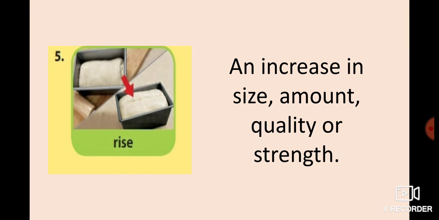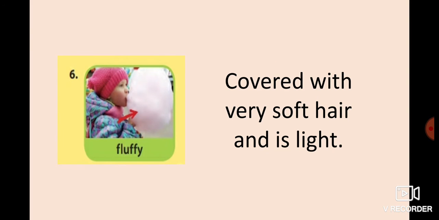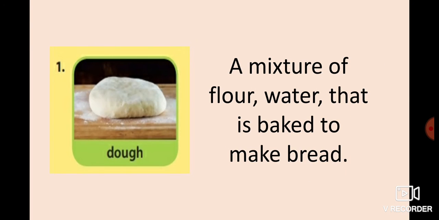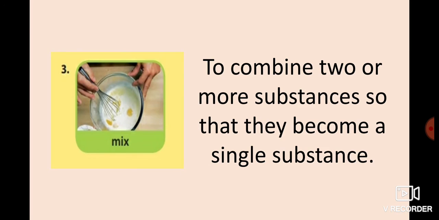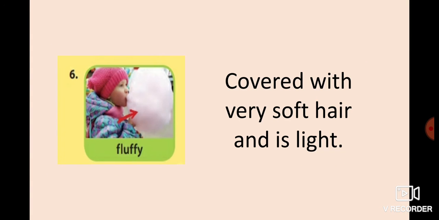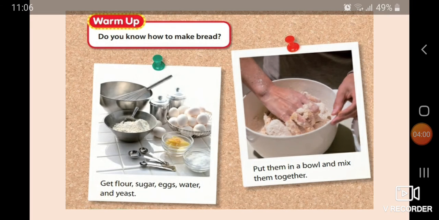Then we have rise. It is when something increases in size, in amount, or in quality. In that case, the dough increases in size. Fluffy is something that is covered with very soft air and is light. That means suave, covered with very soft air, con aire suave, y es liviano, esponjoso. Okay, these are the vocabulary words that we study in this unit: dough, flour, mix, bowl, rise, and also fluffy.